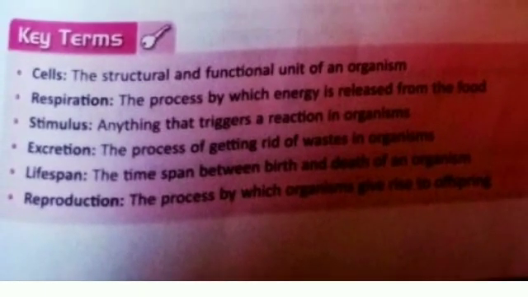Excretion: the process of getting rid of waste in an organism. Lifespan: the time span between birth and death of an organism. Reproduction: the process by which organisms give birth to offspring of their own kind.